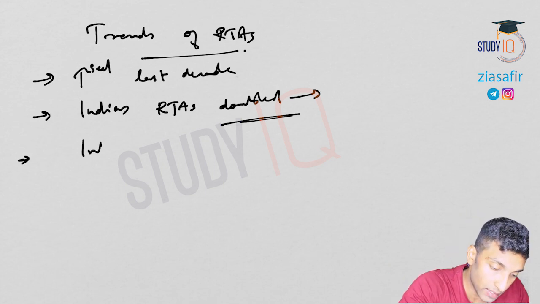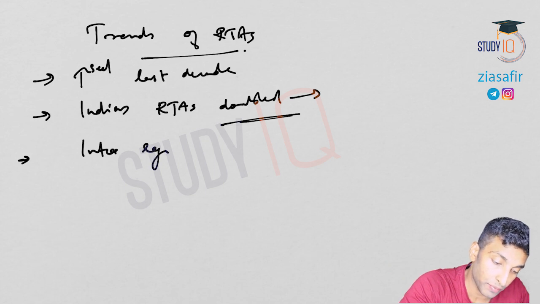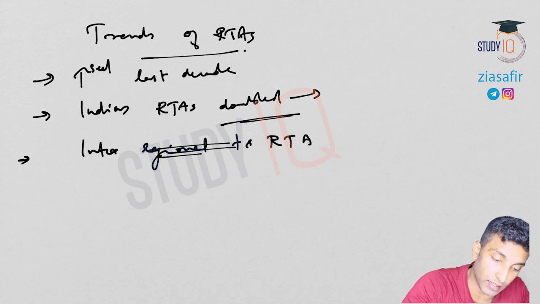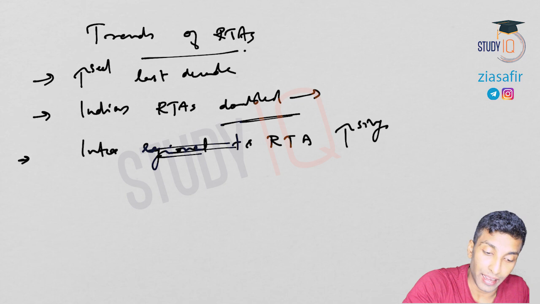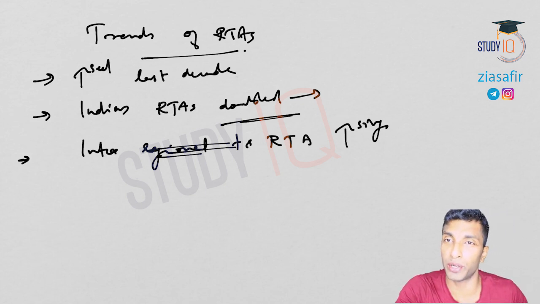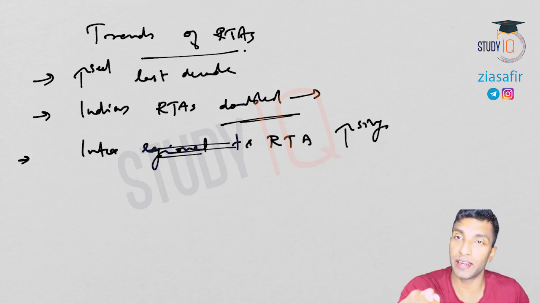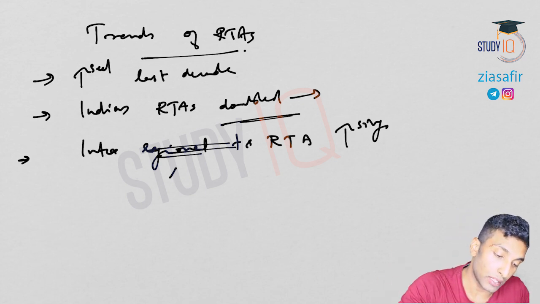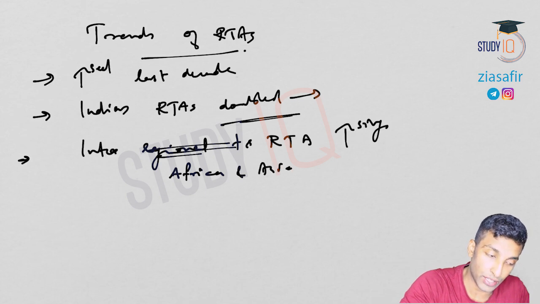Intra-regional is not the point here, because a regional trade agreement is within the region only. So inter-regional trade agreements are increasing, for example between Africa and Asia.